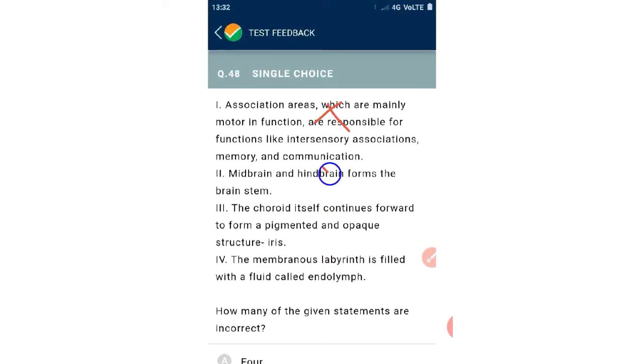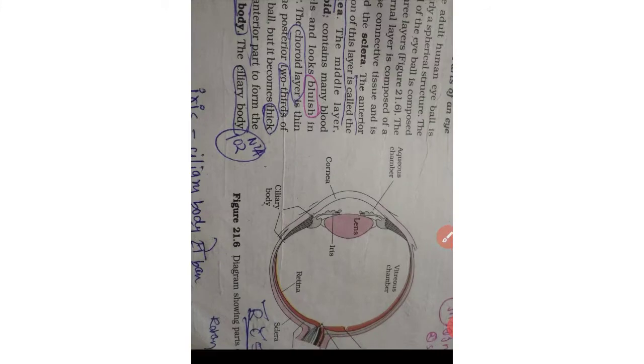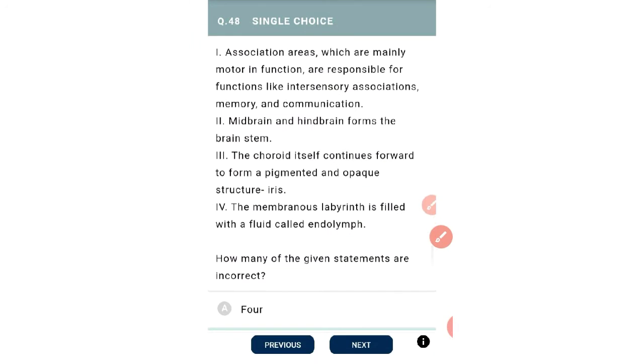First is incorrect, second is incorrect, and in the third, does the choroid itself continue? No, the choroid does not continue. The ciliary body continues itself forward to form a pigmented and opaque structure called the iris. Means the ciliary body forms the iris and not the choroid. So option 3 is incorrect.